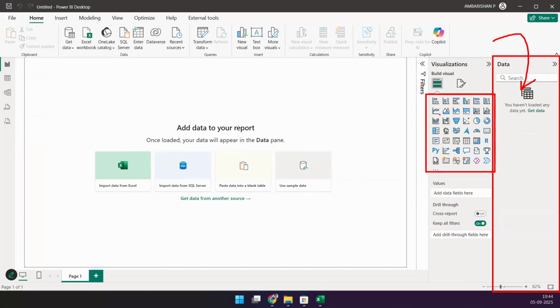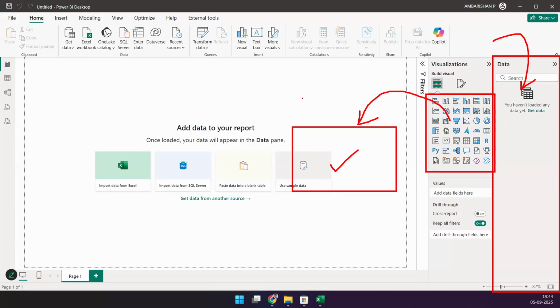You have to go back and forth to modify the data, to transform it a little bit. When I say modify, it's all about cleansing the data, making it into the right shape and format. I'll show you all of that as we progress. You need to take these templates and start building your visualizations here. That's how you create a report. It's not that easy. We'll understand these things as we progress.